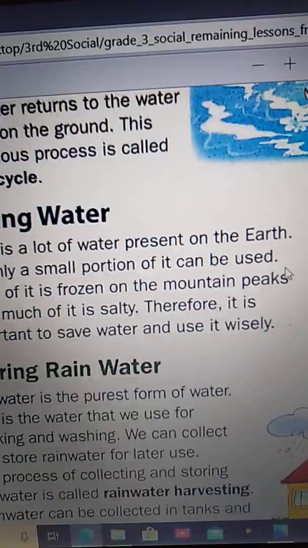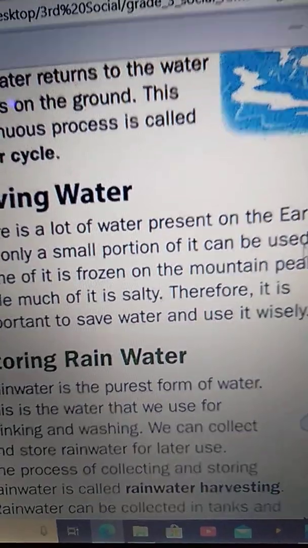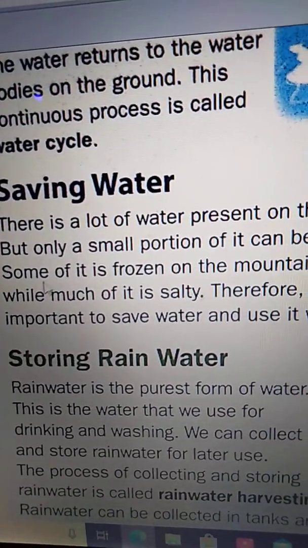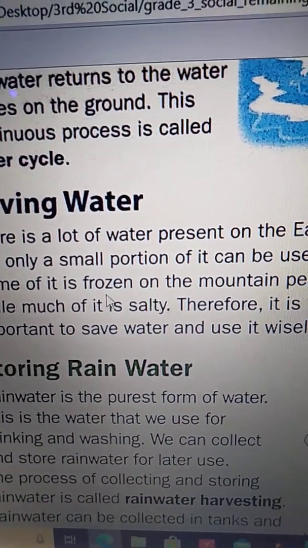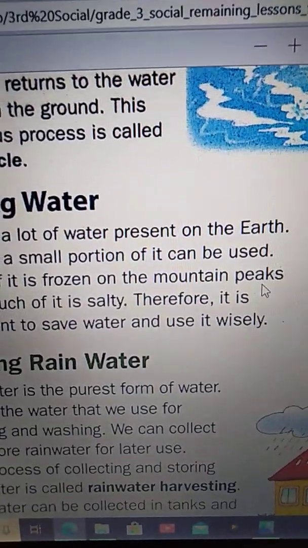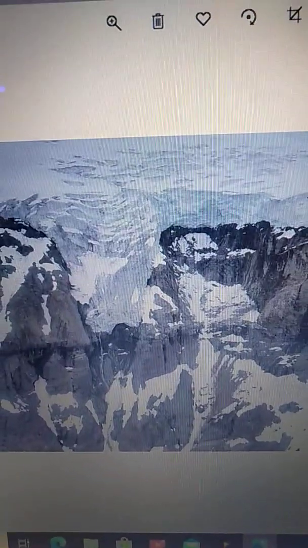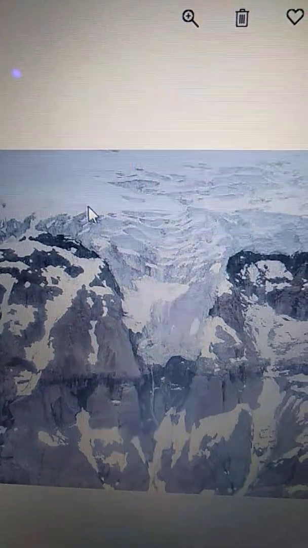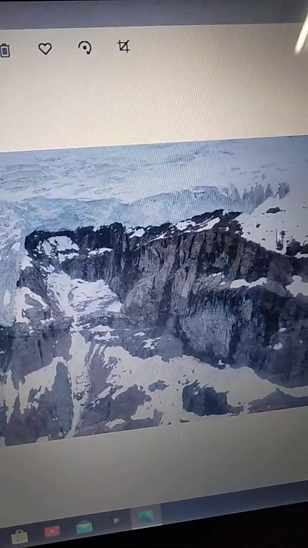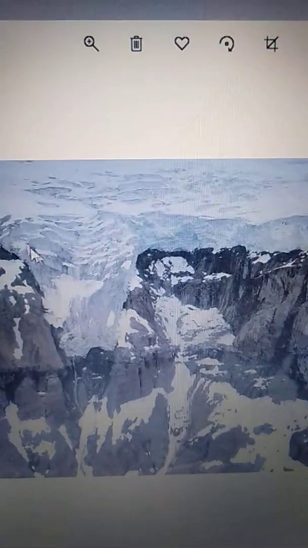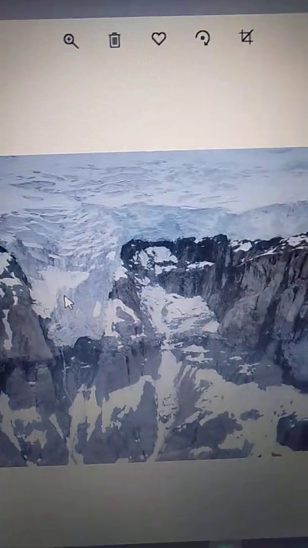Due to some reasons, we use only a small portion of water. Some of it is frozen on the mountain peaks. We can see here the frozen water. So, we can't use this.